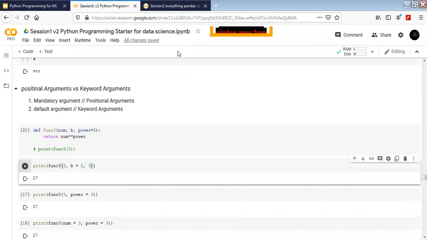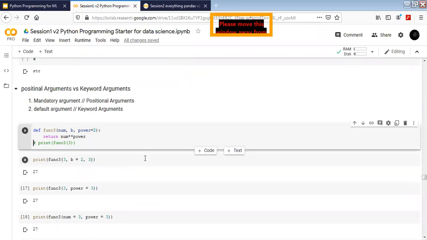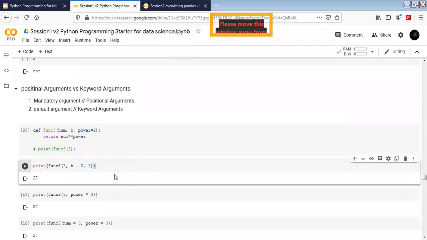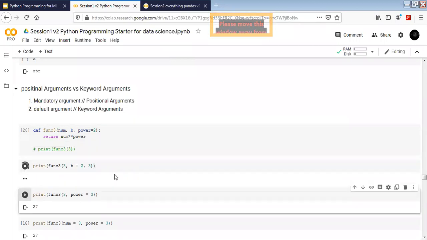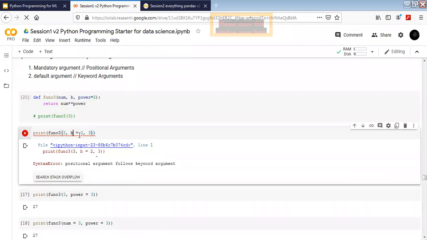Did you understand? Or should I explain it again? Sir, here you have mentioned that b equal to 2, then comma 3. Yes. So is 3 considered as a b type? No, it means that it's not going to work. What happens here is Python always wants your mandatory arguments first. This is the sequence you have to pass your variables. This is the sequence you have to always follow.